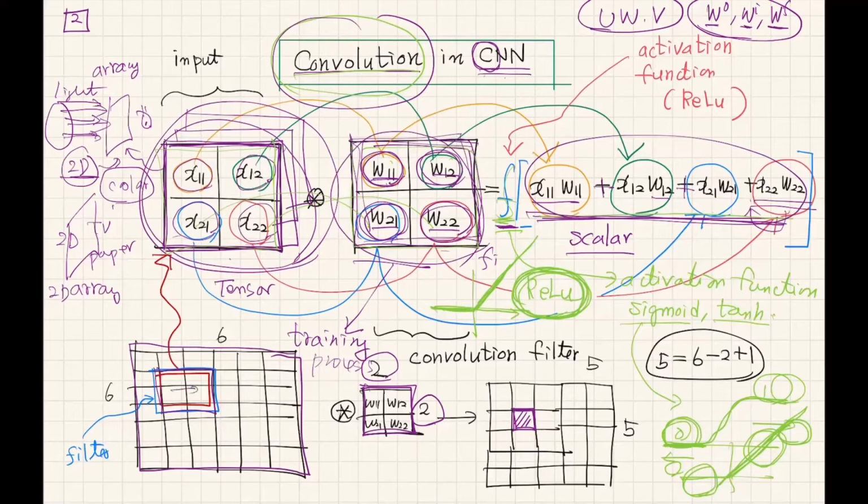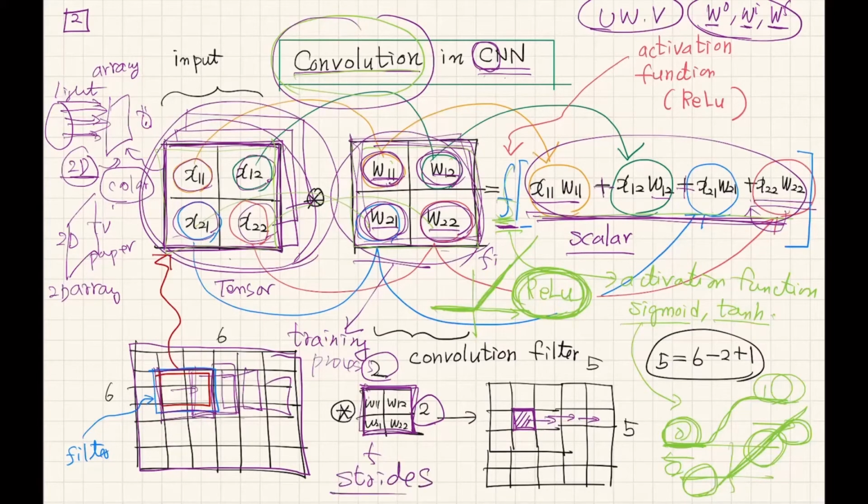Then we can shift this window, this filter, one step by one step. We can calculate the next cell, and then the next cell, and the next cell. The amount of movement for each convolution step is called stride.